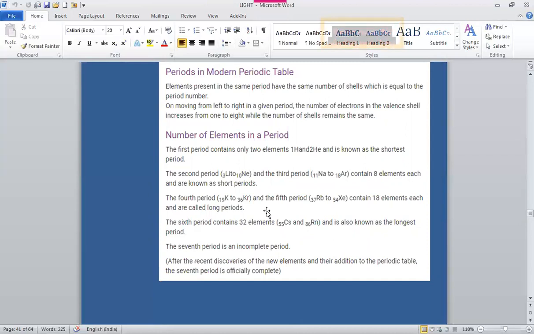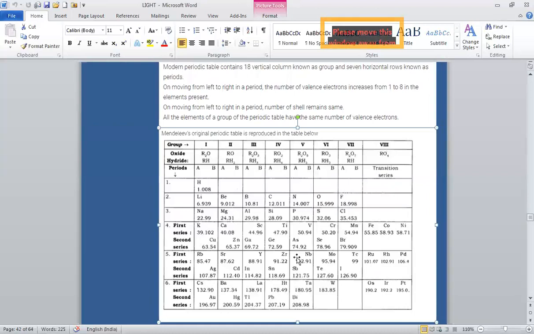Mendeleev's periodic table contains 8 vertical columns, known as groups, numbered first group, second group, third group, 4, 5, 6, 7, 8, and 7 horizontal rows, known as periods.